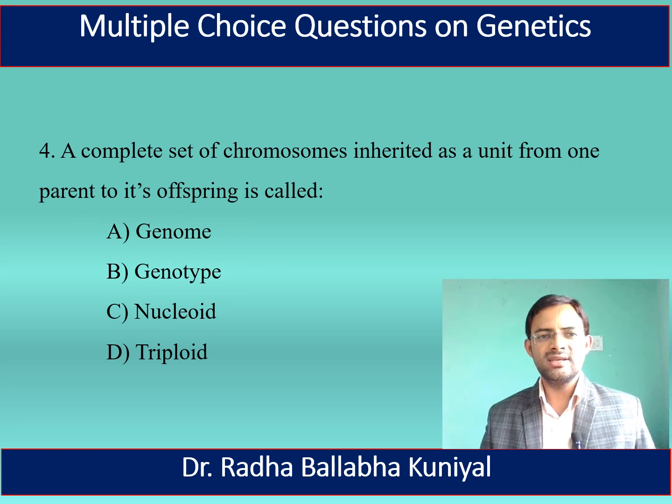The fourth question is, a complete set of chromosomes inherited as a unit from one parent to its offspring is called genome, genotype, nucleoid, or triploid. Here, the correct answer is the genome. The complete set of chromosomes inherited as a unit from one parent to its offspring is called genome.